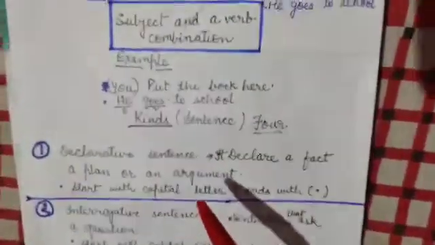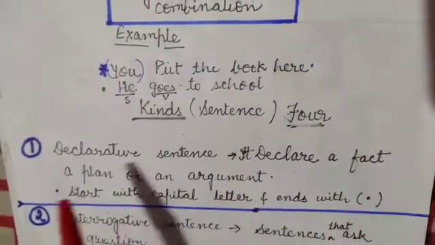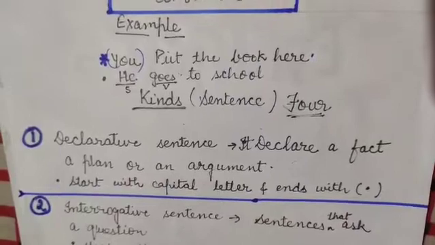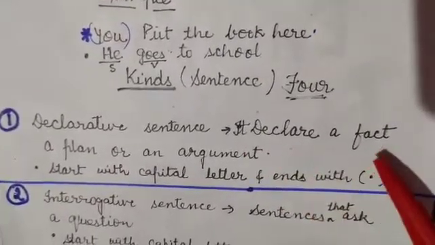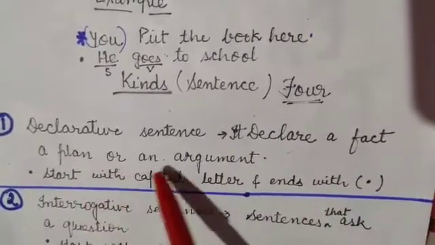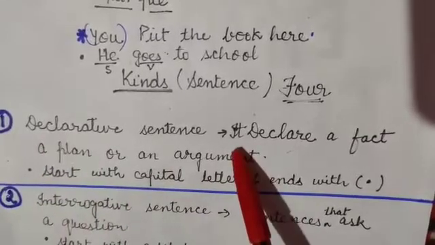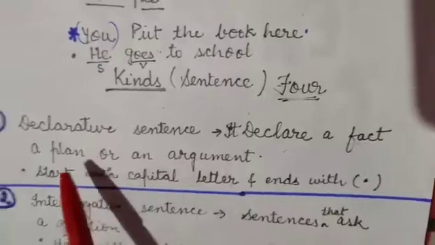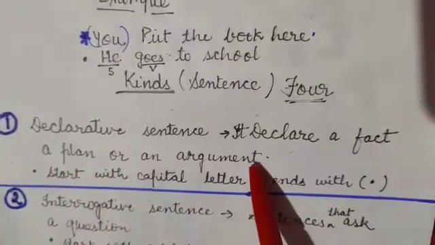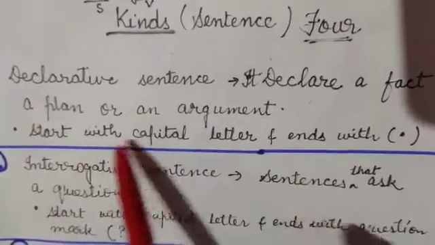Okay, so let us discuss our next topic, that is kinds of sentence. According to that, we can say that four kinds of sentences are there. First of all, the declarative sentence. What is a declarative sentence? It declares a fact, a plan or an argument. In a declarative sentence, we discuss a fact, a plan or an argument.